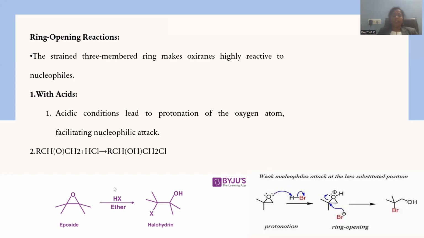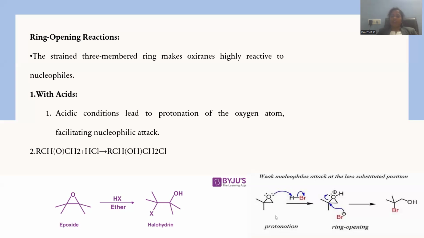Let me show it in general, I'm showing this as HX. HX stands for any halide you can replace it with, dissolved in an ether solvent. Here the epoxide opens up the ring, and the oxygen is bonded to hydrogen, giving a hydroxyl. The other carbon atom is added to the halide in a trans manner. Hydroxyl is coming up and the halide will be a bottom side addition. This is said to be a halohydrin. Specifically, trans addition is the mechanism.